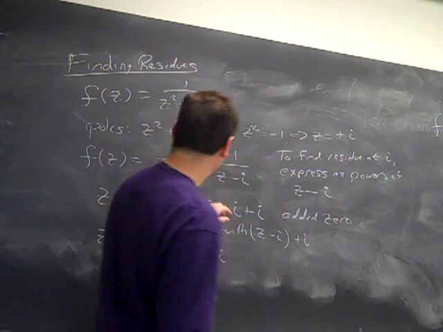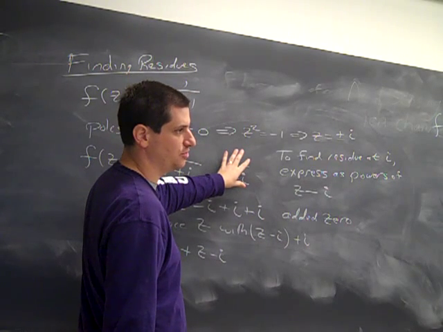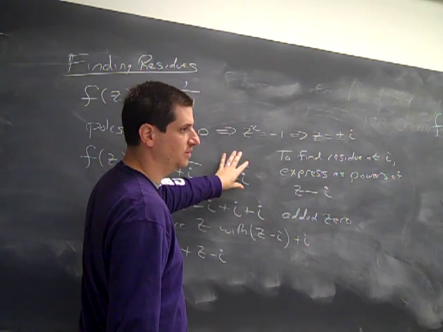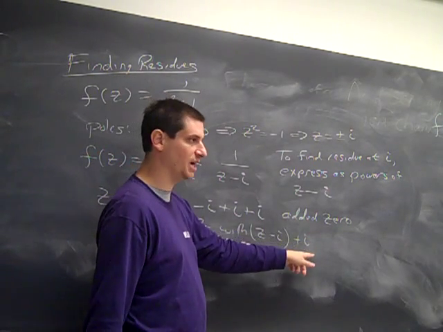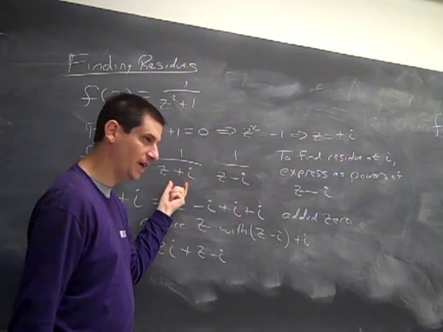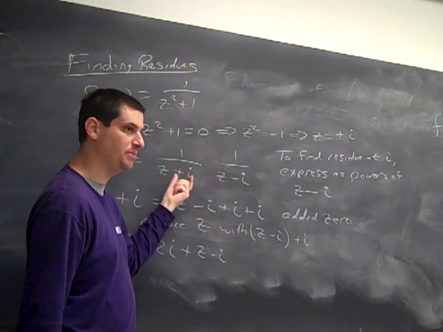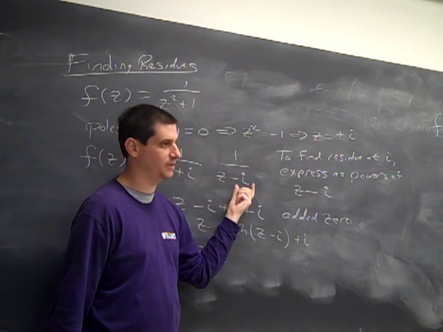Well, if I had minus i, then this piece is now the piece that's good, and the 1 over z minus i is the piece I have to change. And so it's essentially the same calculation. Instead of writing z as z minus i plus i, I would write z as z plus i minus i. This piece would be fine, because it already looks like 1 over z minus minus i. This piece would be the piece that would be bad, and I'd have to fix.